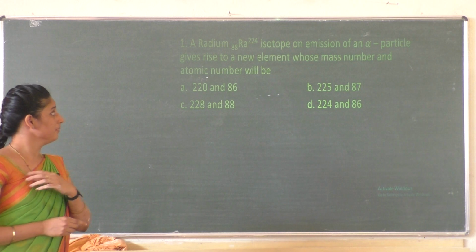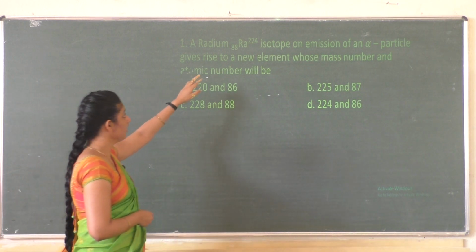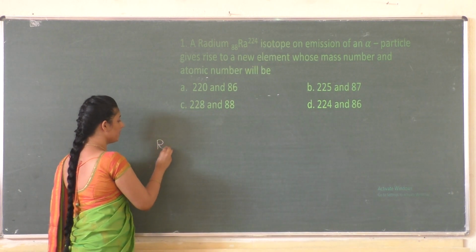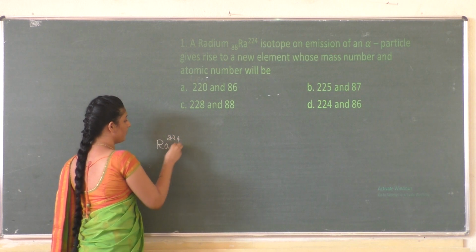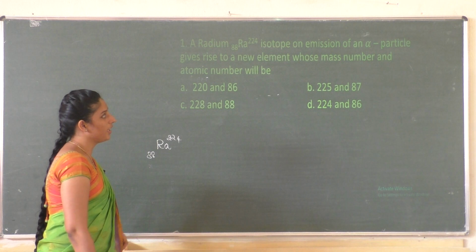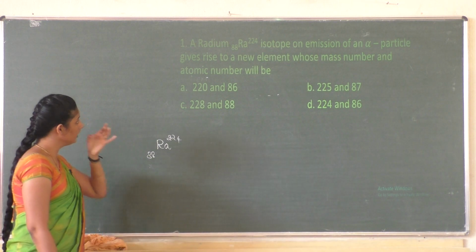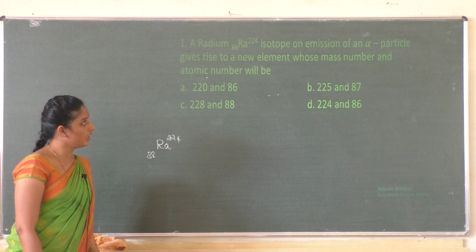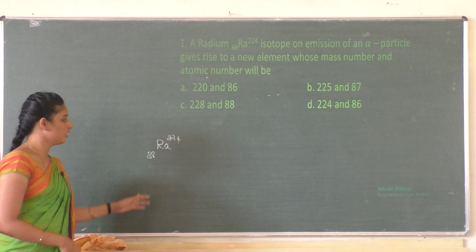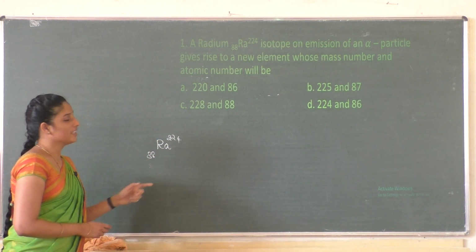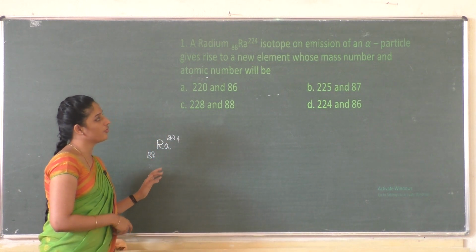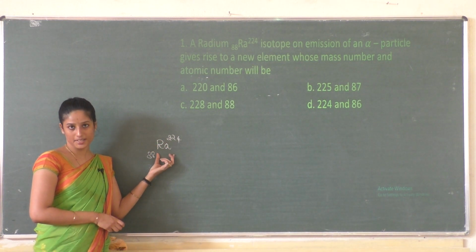So a radium isotope with the mass number 224 and atomic number 88. A radium isotope, on emission of an alpha particle, gives rise to a new element whose mass number and atomic number will be. So you need to calculate the mass number and atomic number of the resultant species after the emission of alpha particle from this radium isotope.